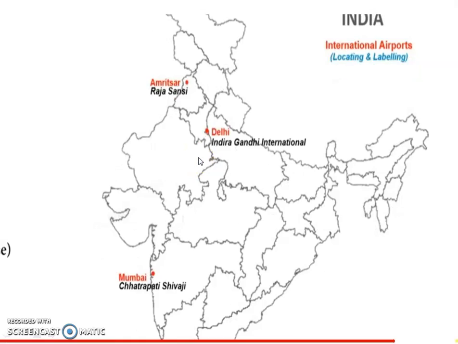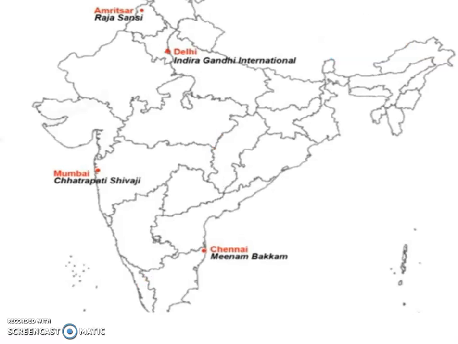Then the next one, Chhatrapati Shivaji International Airport, Mumbai in Maharashtra. It is located in Mumbai, Maharashtra, and the exact place is this. Here is the Mumbai Chhatrapati Shivaji International Airport. Then next, Meenambakkam International Airport, Chennai, that is in Tamil Nadu. It is located here.